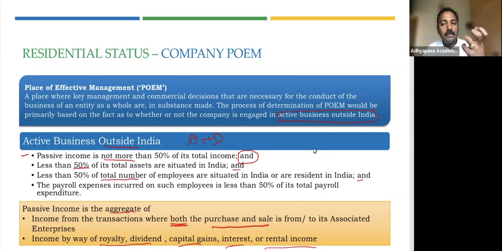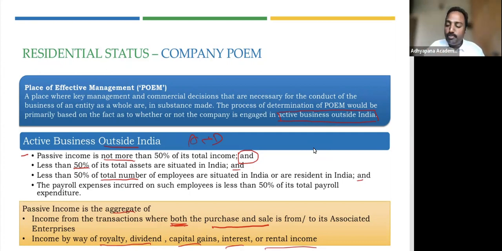So if there are 100 employees, count how many are there in India. If it is 30, it is 30%. So that must be less than 50%. Only then this condition is satisfied. So less than 50% of the total number of employees are situated in India or are resident in India. So this is what you're actually calling it as employee strength, that is total number of employees. So this is the third condition.